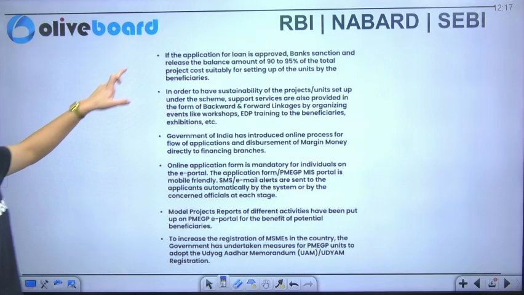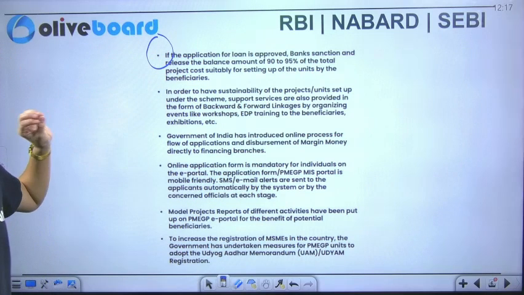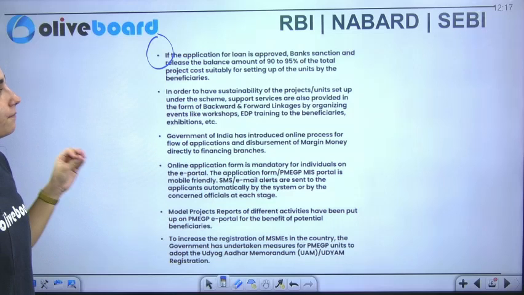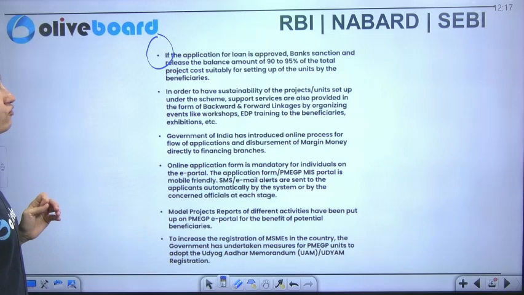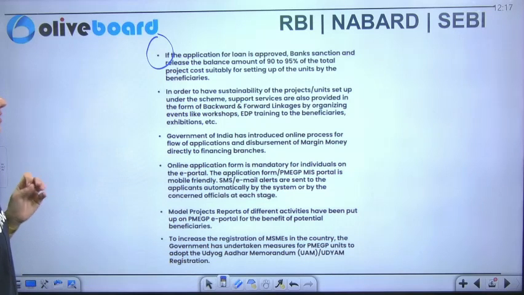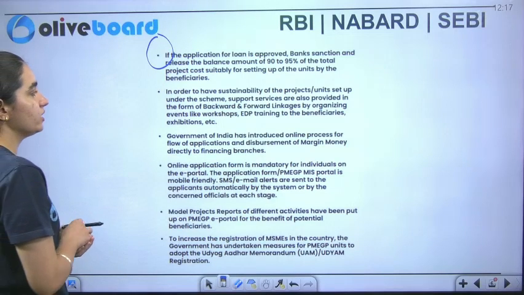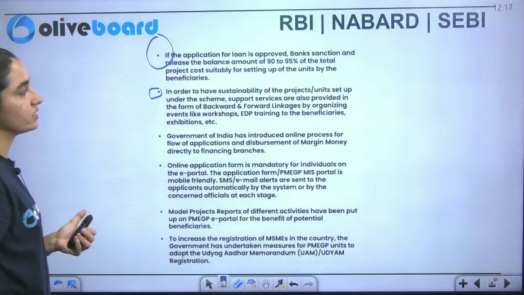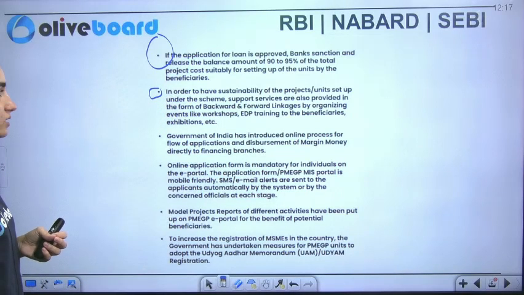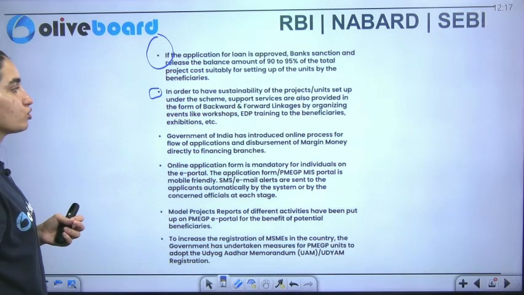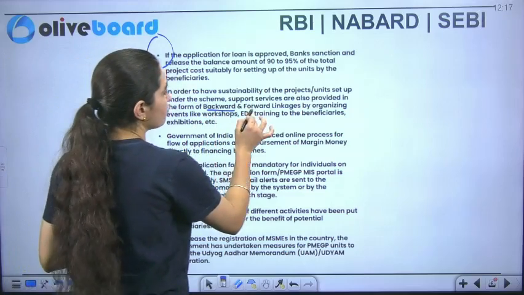Now, this is also important: if the application for the loan is approved, the bank sanctions and releases an amount of 90 to 95% of the total project cost for setting up the units by the beneficiary. This is important. And in order to have sustainability of the project set up under the scheme, support services will also be provided, specifically for the backward and the forward linkages.